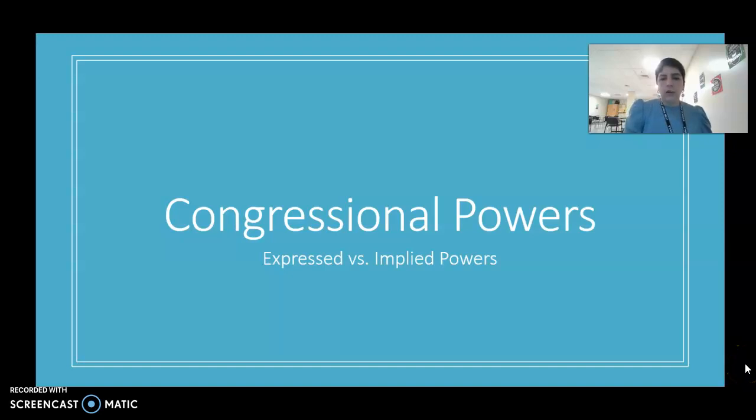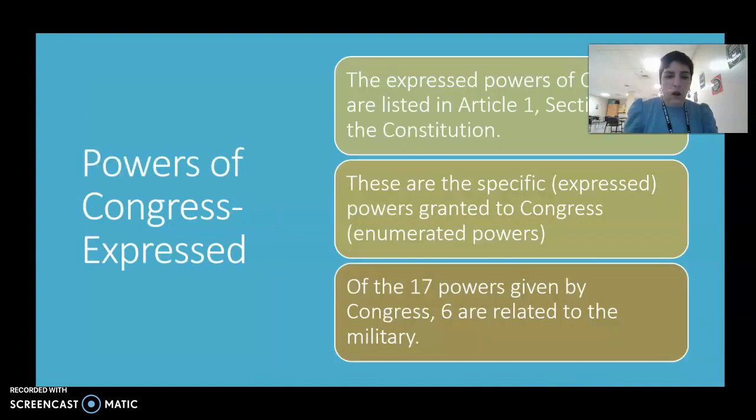Everybody, we're going to go over expressed versus implied powers again today. We've already gone over this before. Expressed or enumerated versus implied powers. We've gone through this PowerPoint, but I'm going to go through it very quickly as a review because of the work that you're going to be doing today with these powers in the Massachusetts Constitution. All right, so powers.